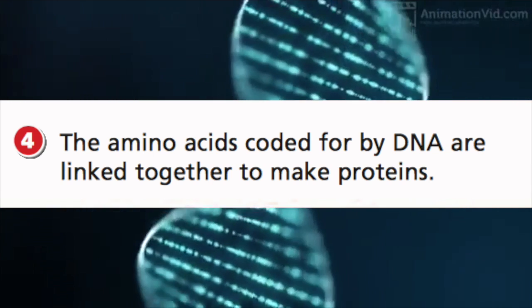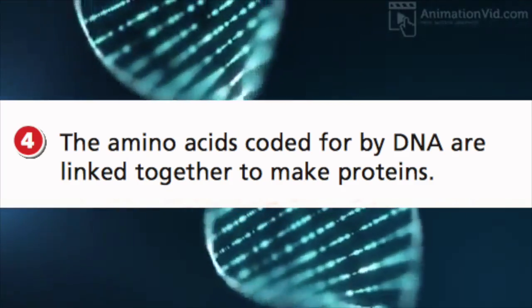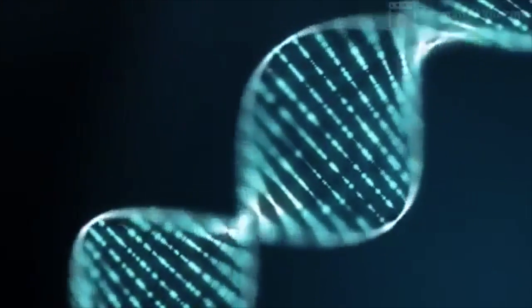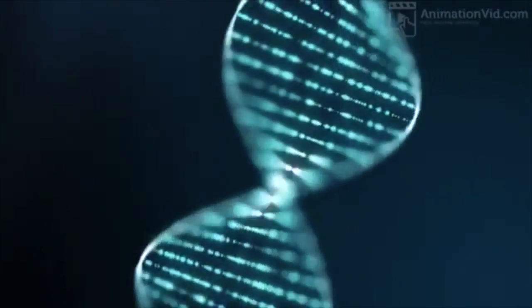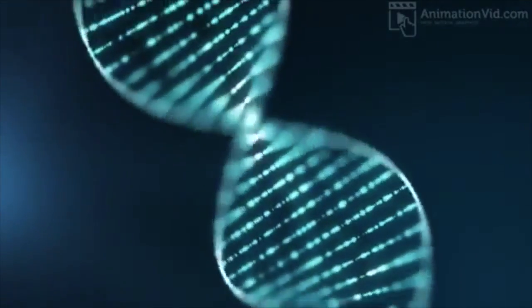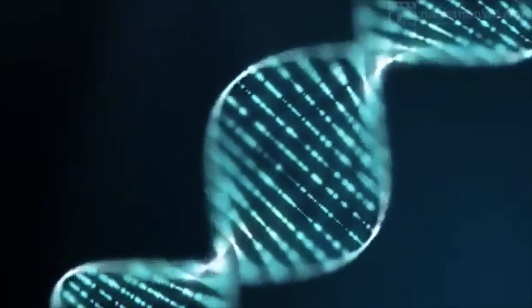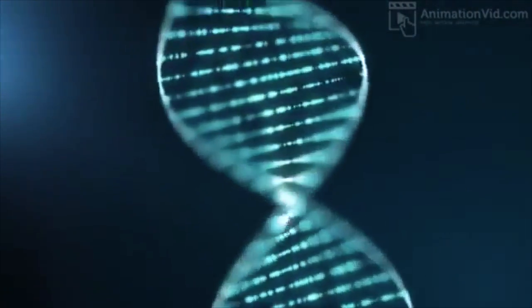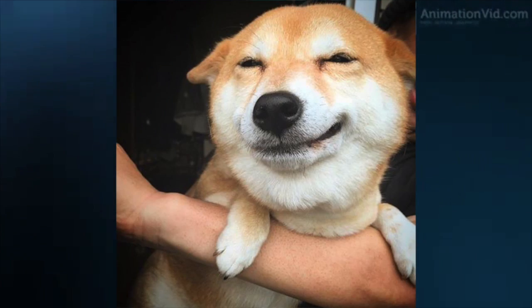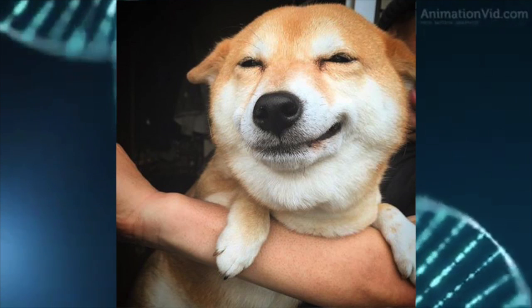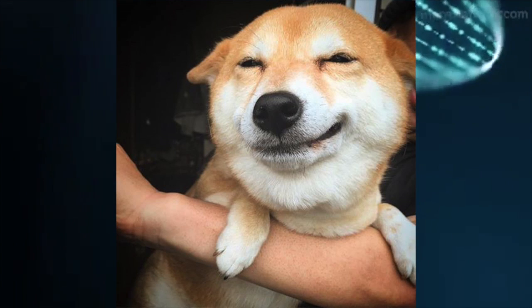Amino acids link together to make certain proteins. At the end of this, the appearance of an animal or any living thing with DNA is coded by its DNA. DNA contains the genetic code, which is the information needed to build protein. Take a look at this dog right here. The shape of its ears, its fur color, and its eye color are all the result of proteins coded by its DNA.